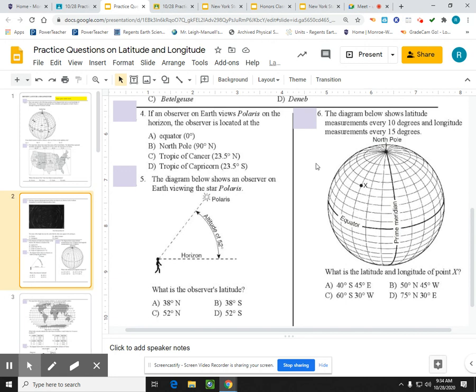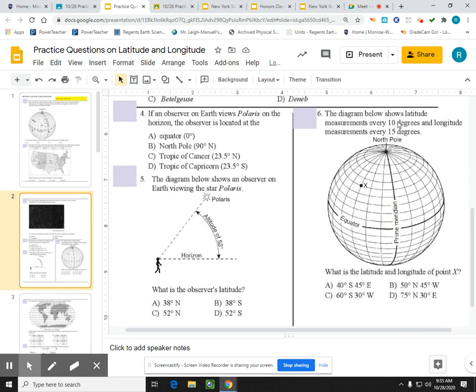The diagram below shows latitude measurements every 10 degrees and longitude measurements every 15 degrees. What's the latitude and longitude of point X? One of the ways I can figure this out is the power of deduction. I see point X is in the northern hemisphere, so I know it can't be a southern hemisphere answer. I also see that it's in the western hemisphere, so I know it can't be eastern. So I do believe the answer is going to be letter B.